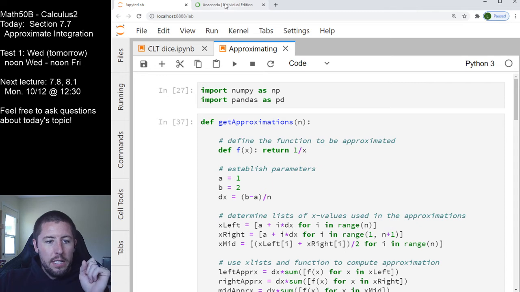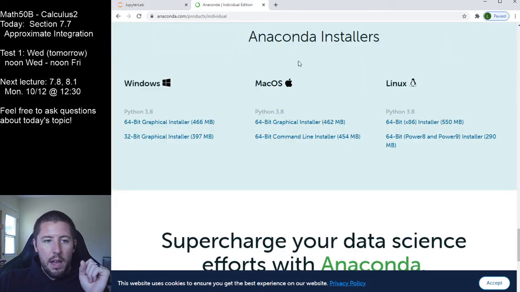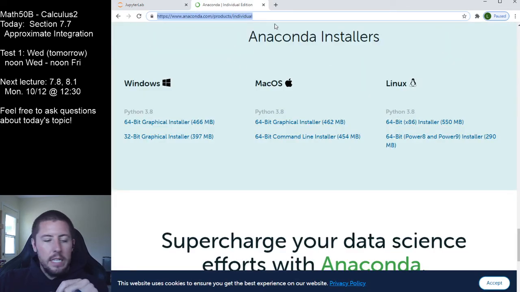If you would like to download and install Python, what I would recommend is the Anaconda installation of Python. Python is just a programming language, but what you want is not just the language, but also software to write it in. This is like saying just because you can write in English doesn't mean you already have Microsoft Word. Microsoft Word is the program that allows you to write your English paper in the language English, right?